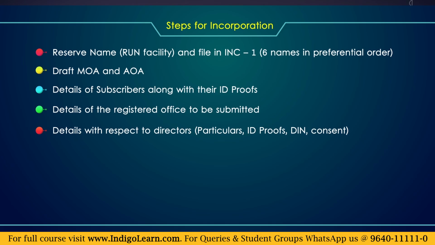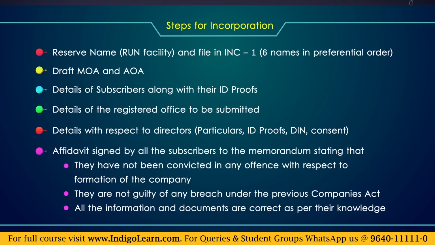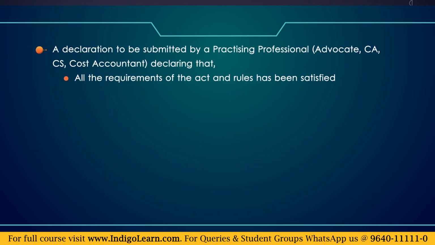The next document that has to be submitted is the affidavit, which has to be signed by all the subscribers to the memorandum, stating that they have not been convicted in any offence with respect to formation of the company, that they are not guilty of any breach under the previous Companies Act, that all the information and documents that have been submitted are correct as per their knowledge. And then finally, there has to be a declaration which is to be submitted by a professional. It could be a practicing advocate, practicing CA, practicing company secretary, or practicing cost accountant.